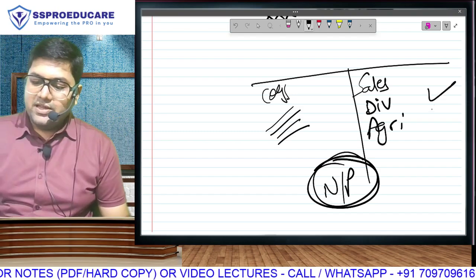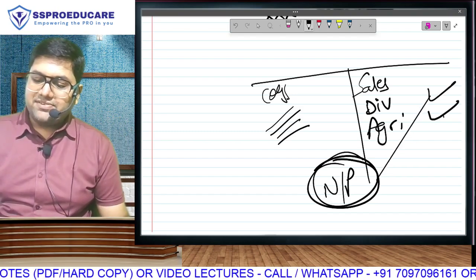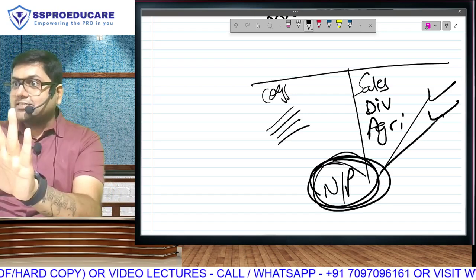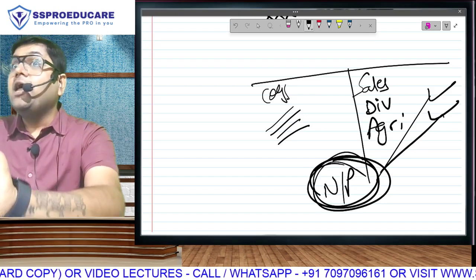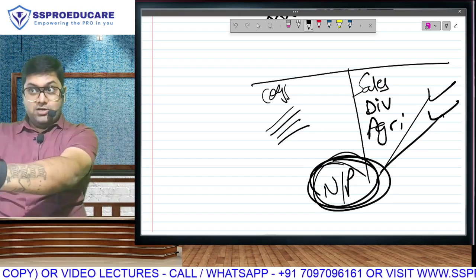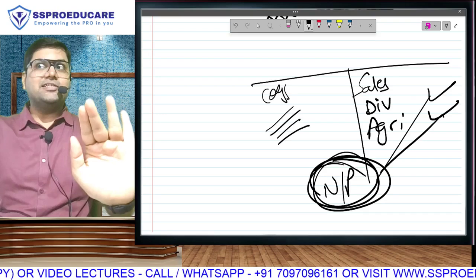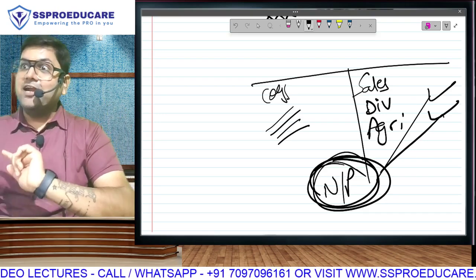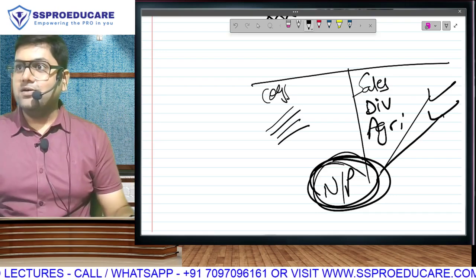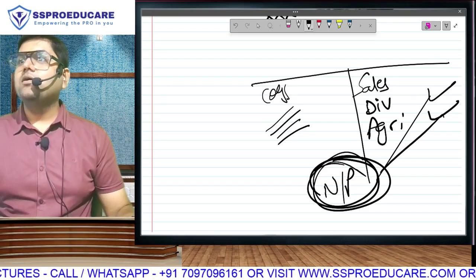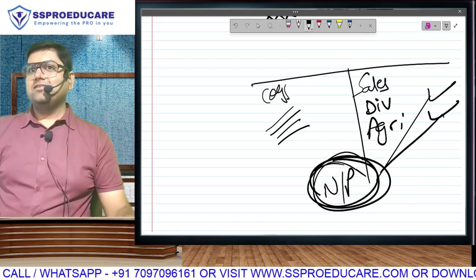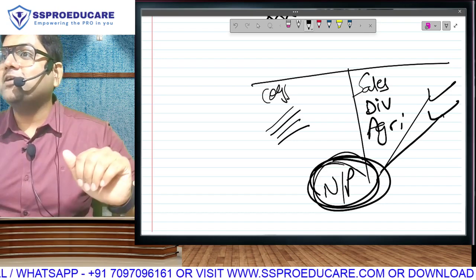Now, tell me one thing. This dividend's effect, this agriculture's effect, has it come in the profit figure? Yes, we will have to remove them. Agriculture, remove, and don't put it anywhere else because it is exempt. Dividend, remove from here and put under IFOS. That is what we have to learn in the chapters now.